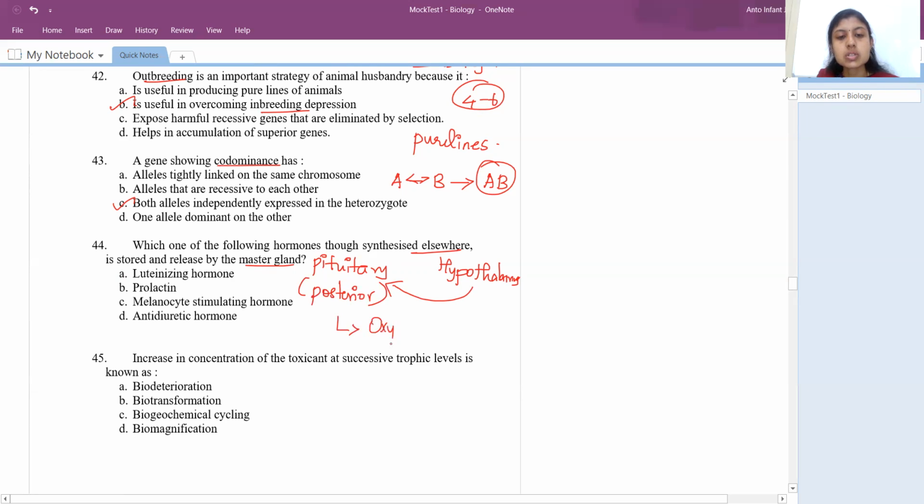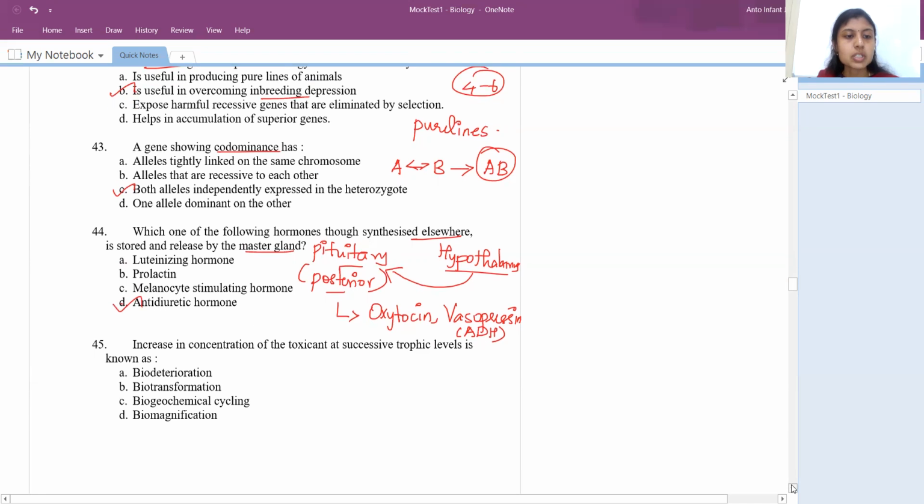One is oxytocin, another one is vasopressin. Vasopressin is also called ADH. So always remember, vasopressin and oxytocin are produced by the hypothalamus, but stored in the posterior pituitary gland. So the answer is, instead of giving vasopressin, they have given the other name, ADH, antidiuretic hormone.